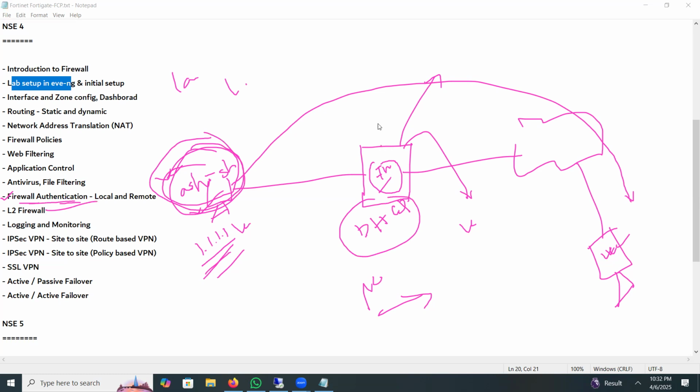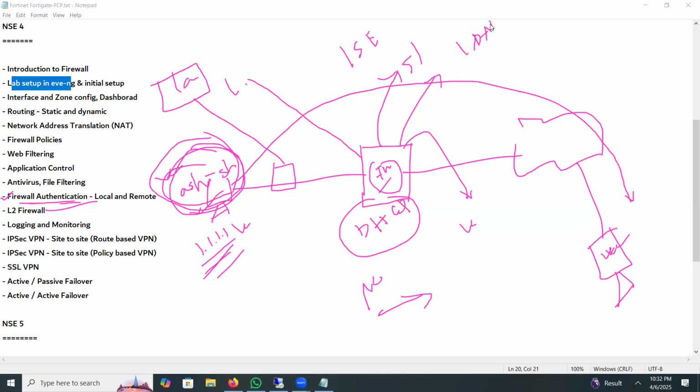Inside the firewall we can configure users, but at most 5 or 6 or 10, not more than that. Actually, we use another device, like Cisco ISE or an LDAP server.